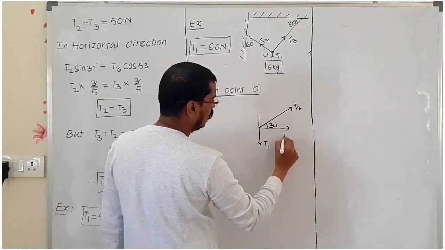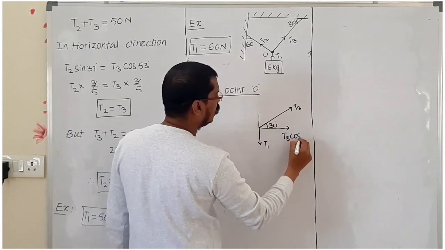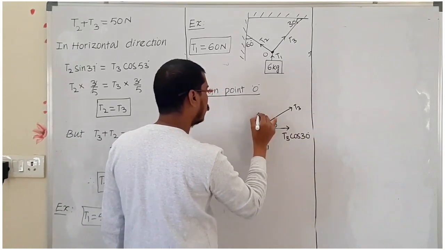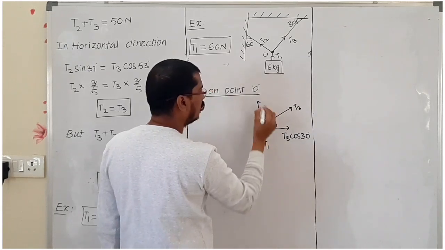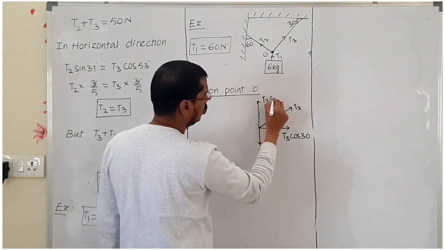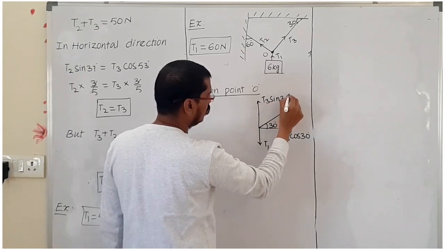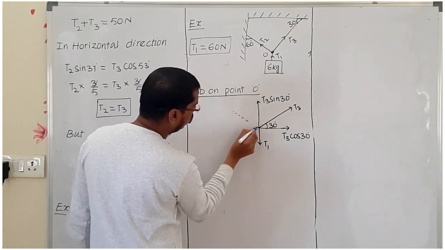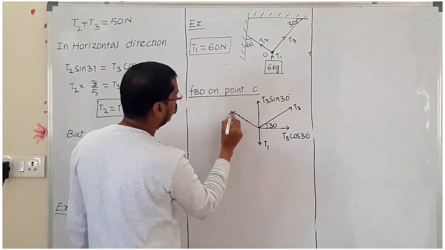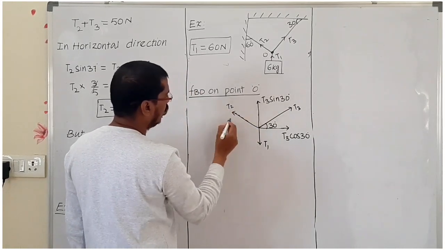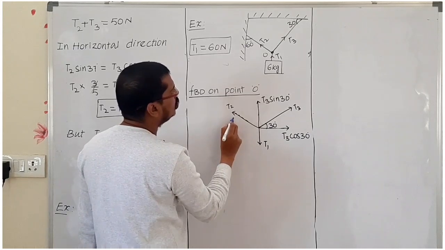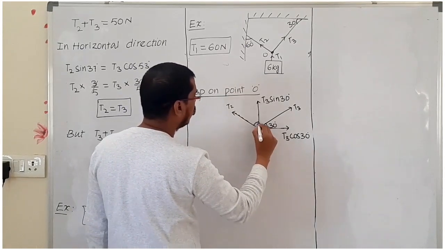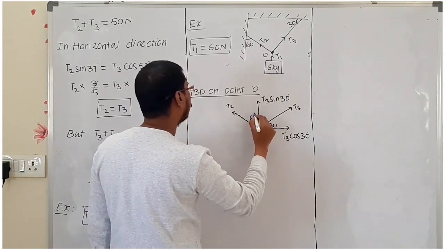Now this T3 cos 30 degree and T3 sin 30 degree. Again another one is there. This is T2. T2 is making 60 degree with the vertical.